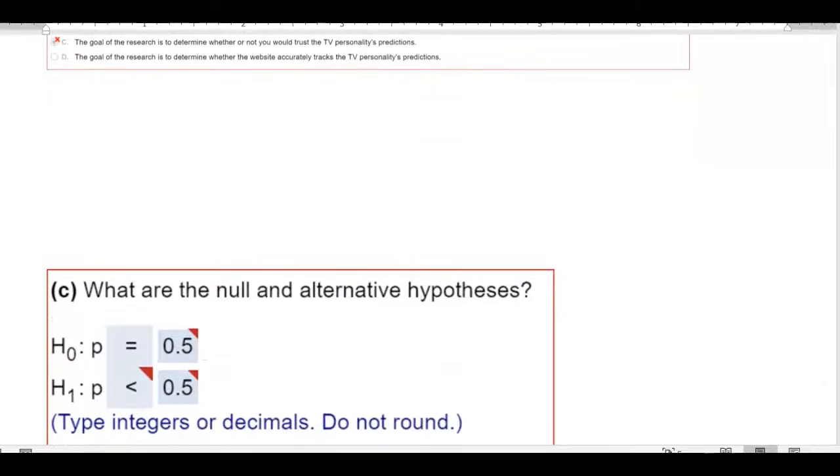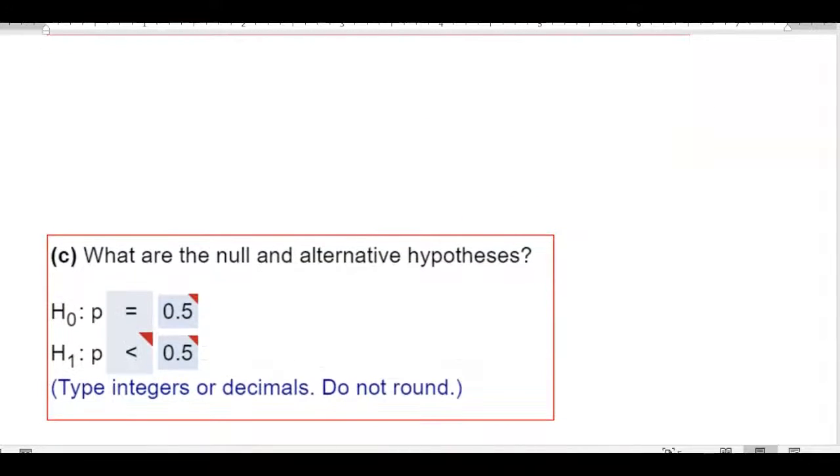Okay, so I asked for the null and the alternative hypotheses. Remember, the null hypothesis is like the status quo, what's accepted already, that it's by chance. There are all these different ways of interpreting this. So what is the probability that he just made his predictions by chance?